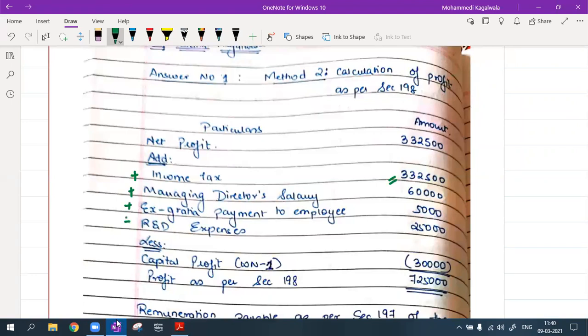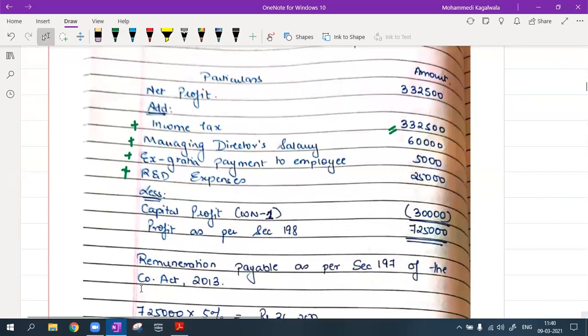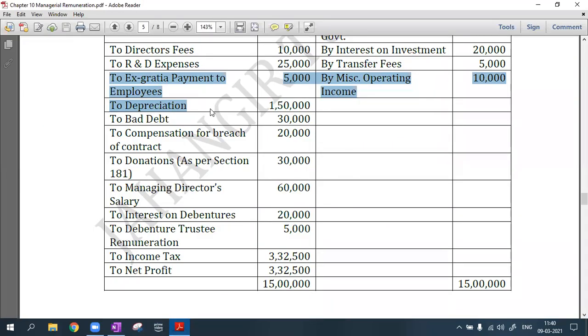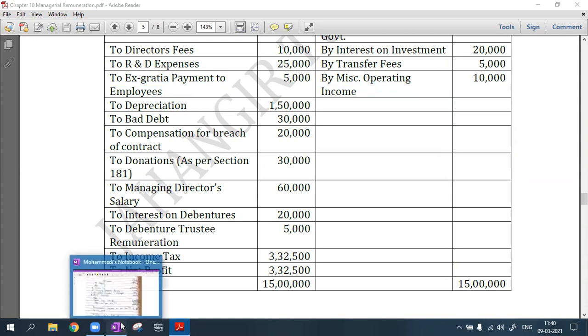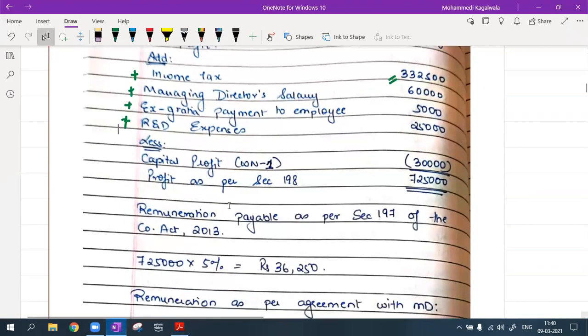R&D expenses, disallowed. Depreciation as per books is also disallowed, but your depreciation is as per section 123 only, so I'm not going to touch my depreciation here at all. Yes, I'll deduct it in the gross profit method, but here I'll not touch it. It is proper. Less: capital profit on sale of plant and machinery. We know 30,000 was there. Out of 1 lakh, 70,000 we had subtracted, so we got 30,000 as a capital profit.